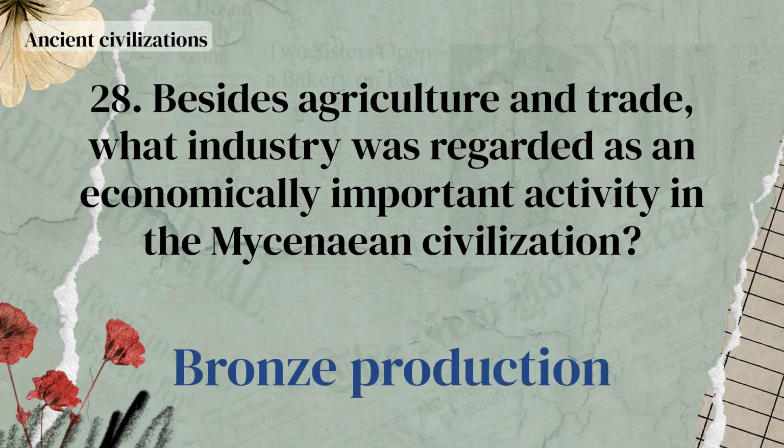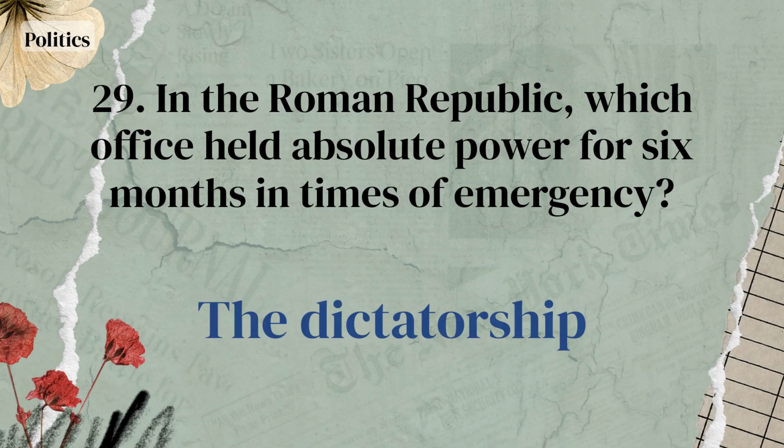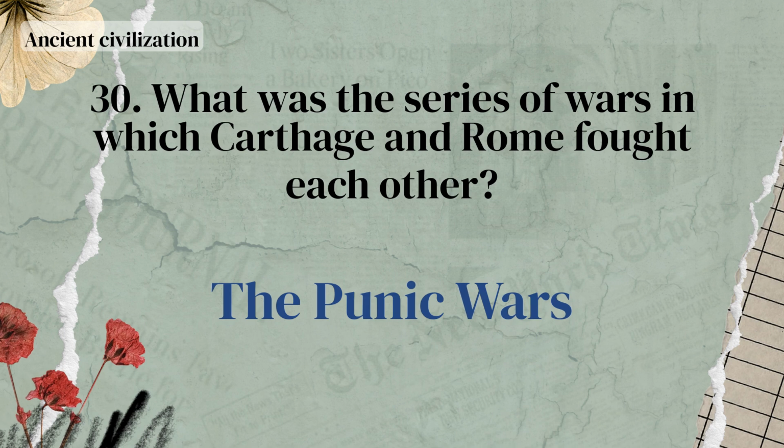Bronze production. In the Roman Republic, which office held absolute power for 6 months in times of emergency? The dictatorship. What was the series of wars in which Carthage and Rome fought each other? The Punic Wars.